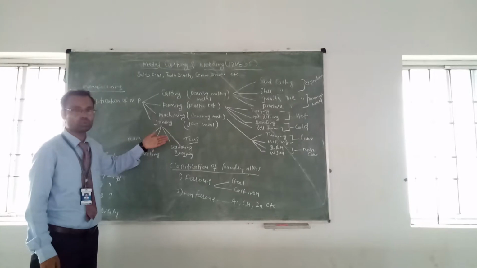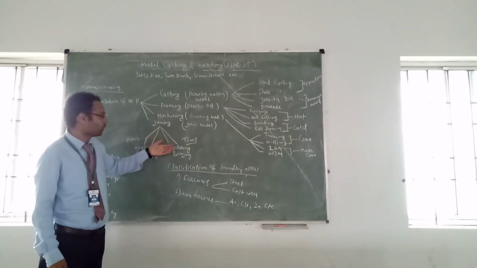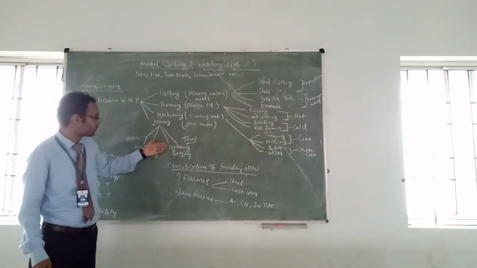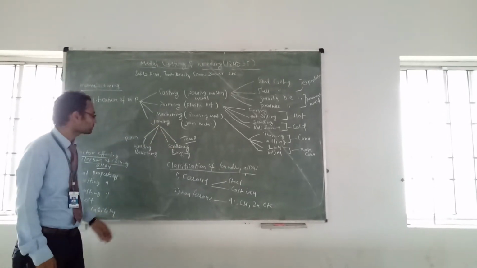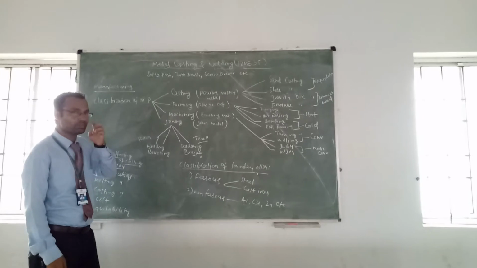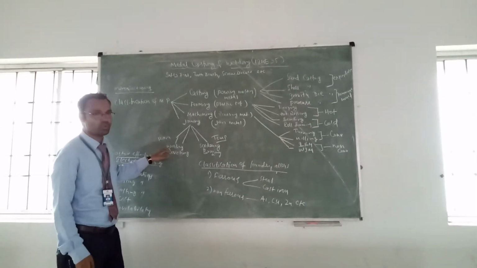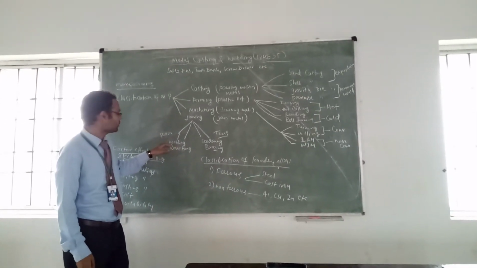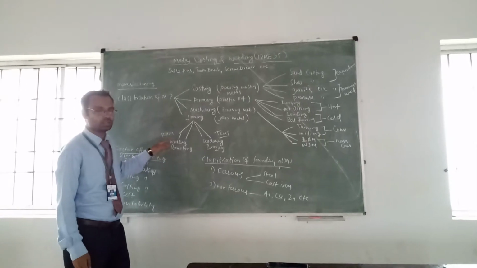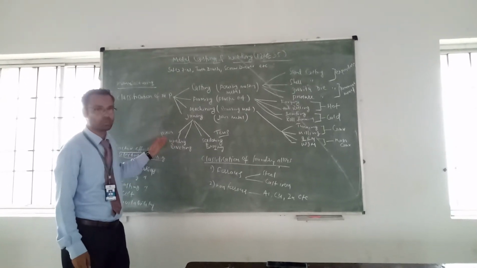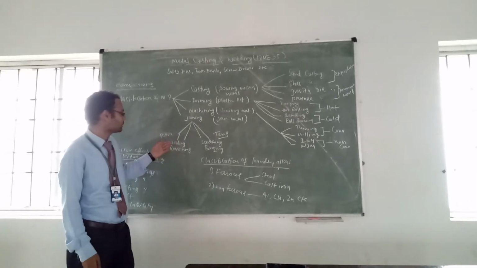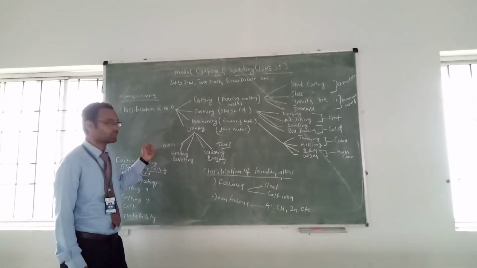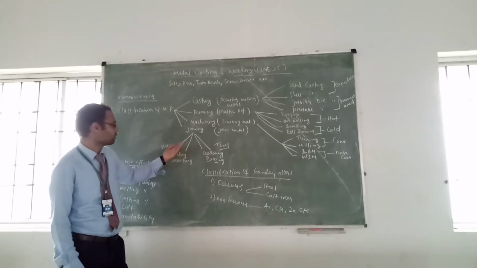If you go to any electrical shop, they will do soldering and brazing. That all comes under the temporary joining process. Permanent means welding and riveting. Once you weld the two components, the joint will become permanent. That's called welding. In this welding process we are using DC current, not AC current. This is the main difference.